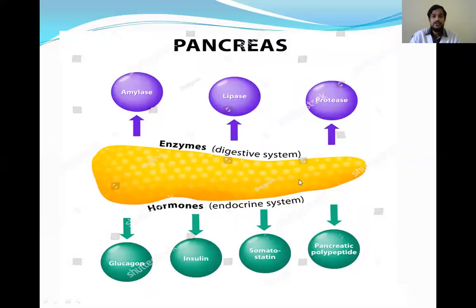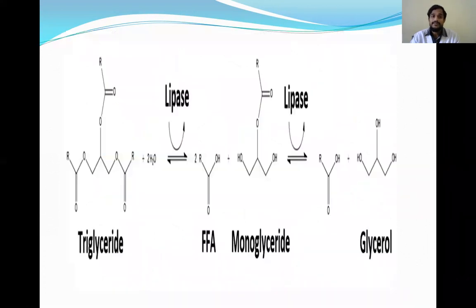So pancreas produces different enzymes and hormones. We know we are assessing the enzymes which are produced by that particular organ only. If we assess the enzymes that are produced by that particular organ or released by that particular organ, then only we can assess the abnormality in that particular organ. So similarly in pancreas also, we are assessing the enzymes which are secreted in pancreas, commonly the amylase and lipase, to check any abnormality in the pancreas.